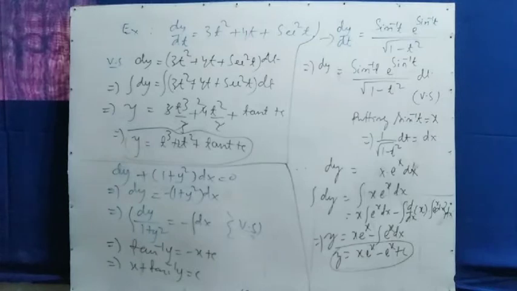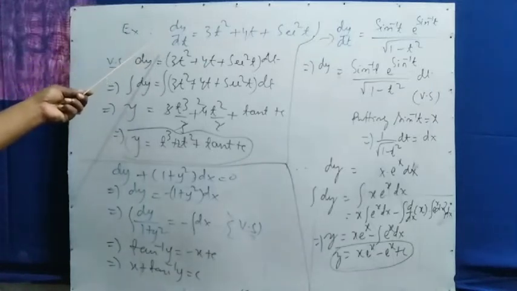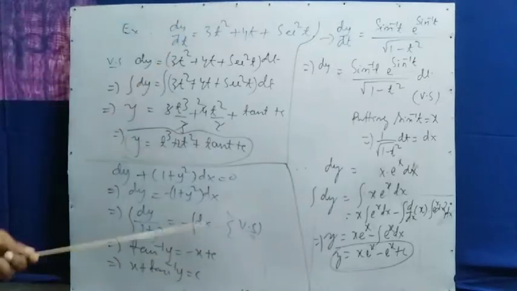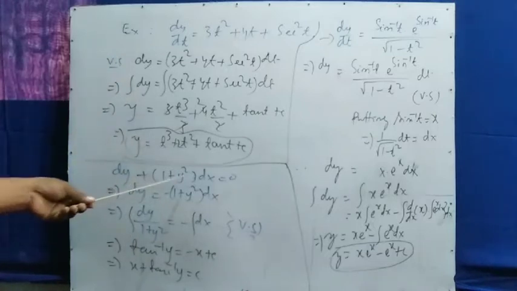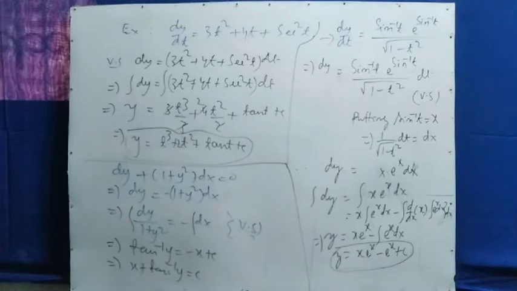This is also an ordinary differential equation. The first one is the differential equation, but the answer that comes is an ordinary differential equation. In these two problems, we separated the variables and took dt to that side. But in this problem, what to do? Look at dy plus 1 plus y square dx equal to 0. This is one of the equations given. First of all, you take 1 plus y square dx to the right hand side. We will get dy equal to minus 1 plus y square dx.